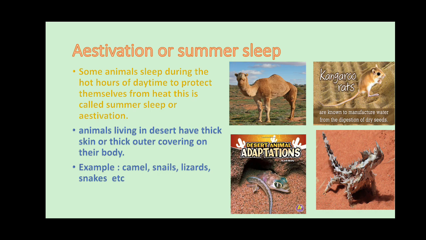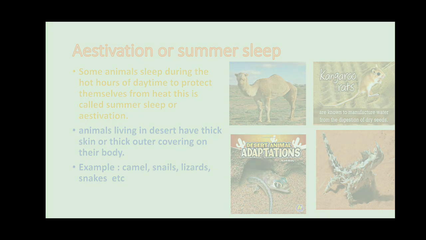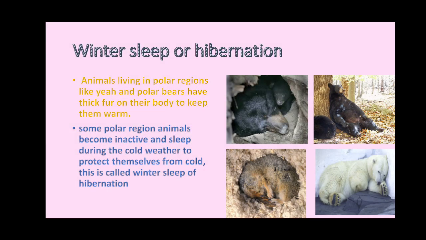Okay, so you can move to the next screen, children. On the next screen you can see winter sleep or hibernation. Boys, till now we have discussed arboreal animals and animals which live in the desert. These animals, arboreal animals and desert animals, come under terrestrial animals only. Why?